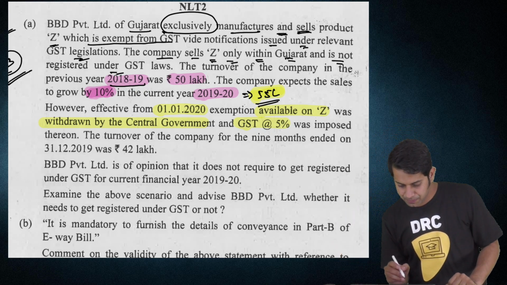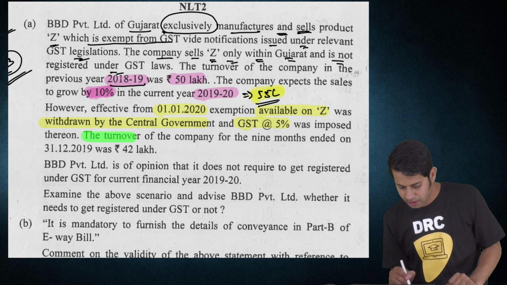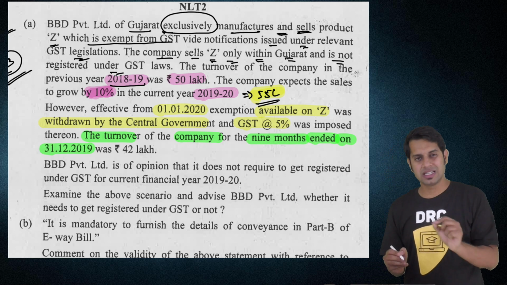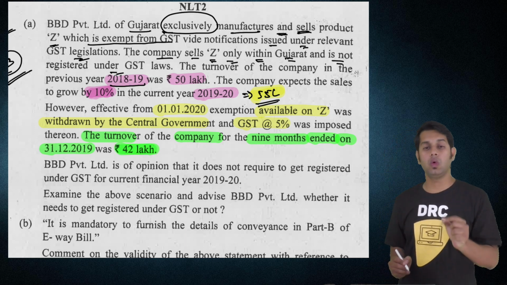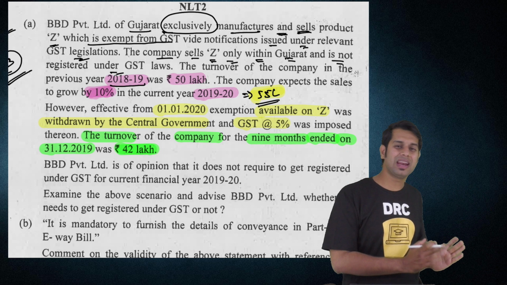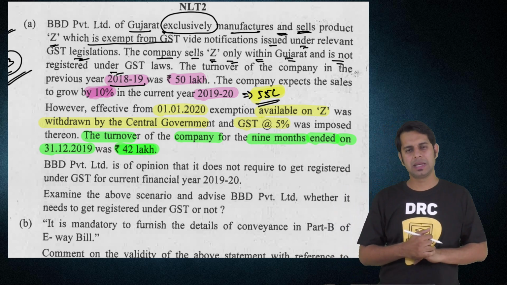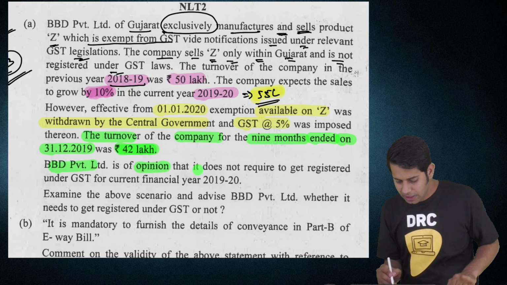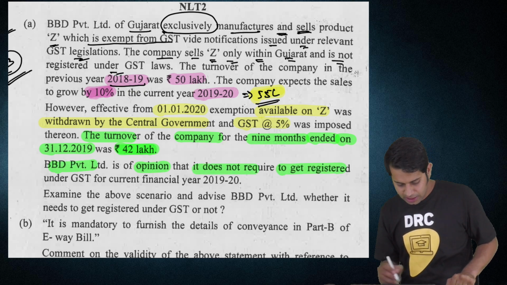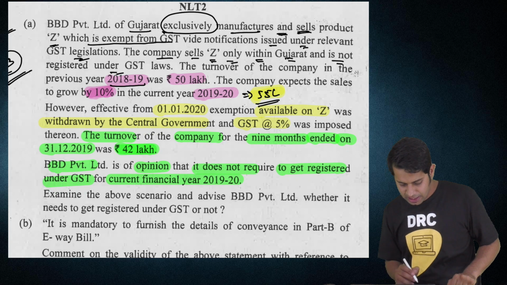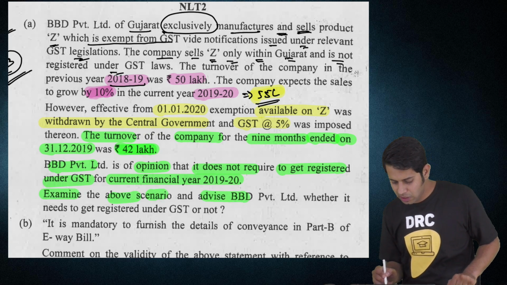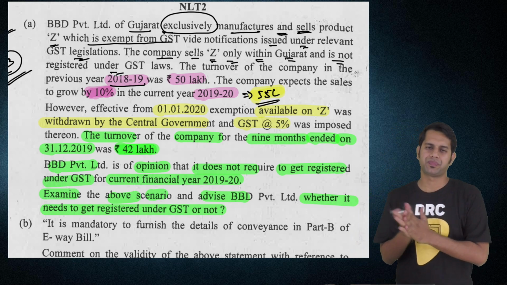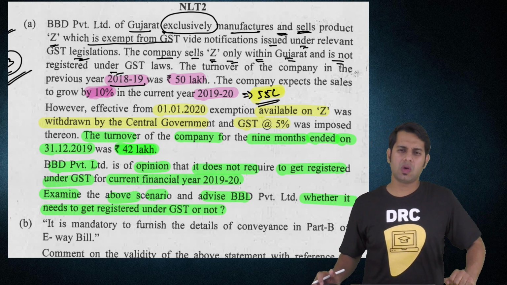So the turnover of the company for 9 months ended on 31st December 2019 was 42 lakhs. The company, till the time it became taxable, has made a total supply of 42 lakhs. BBD Private Limited is of the opinion that it does not require to get registered under GST for the current financial year. Examine the above scenario and advise whether it needs to take registration or not. Now, it says it does not want to take registration.